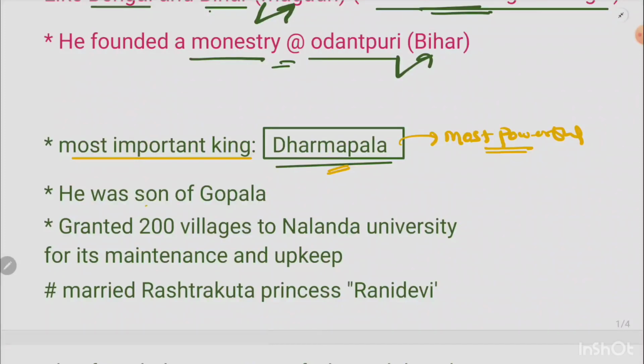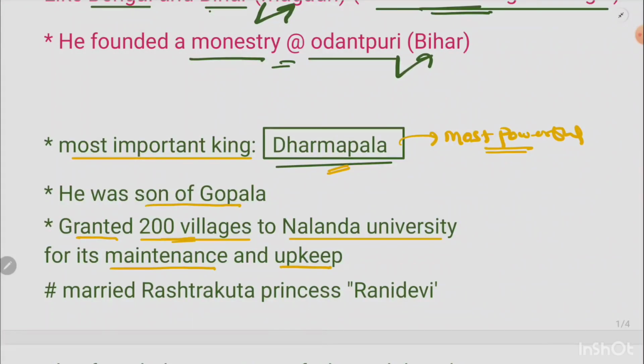Now I already told you that he was the son of Gopala, and he's famous for other things because he was very generous and kind, and he's supposed to have granted about 200 villages to Nalanda University. For what purpose? For its maintenance and upkeep, okay. So to run the expenses of this university, he actually gifted or granted 200 villages, for its maintenance.